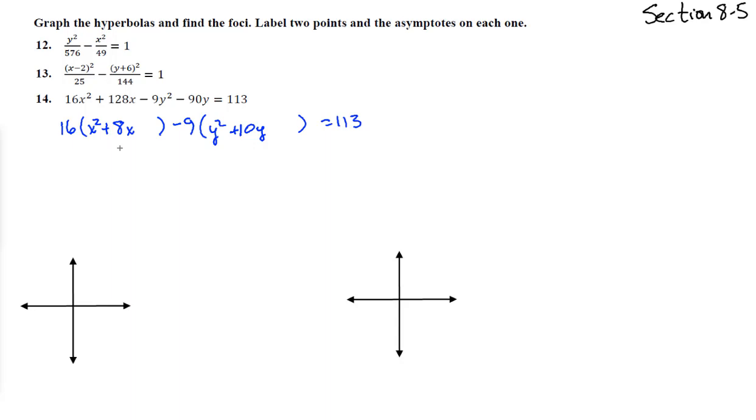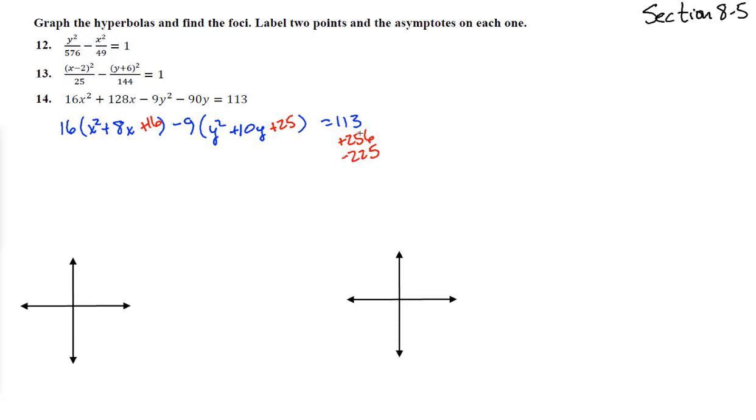Okay, complete the square. Half of 8 is 4, squared is 16. So we're actually adding 16 times 16 as a real number onto this side. So we're adding 256 over here. Then on this one, half of 10 is 5, squared is 25. So that means we're actually adding negative 9 times 25, which is a minus 225, on this side.